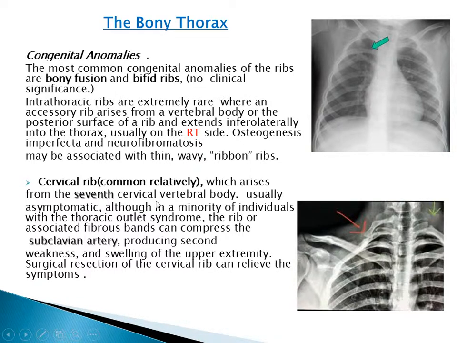Cervical rib is relatively common and arises from the seventh cervical vertebral body. Usually it is asymptomatic, although in a minority of individuals with thoracic outlet syndrome, the rib or associated fibrous band can compress the subclavian artery and produce weakness and swelling of the upper extremity, and then surgical resection will relieve the symptoms. Here we have cervical ribs bilaterally, but they are asymmetrical.